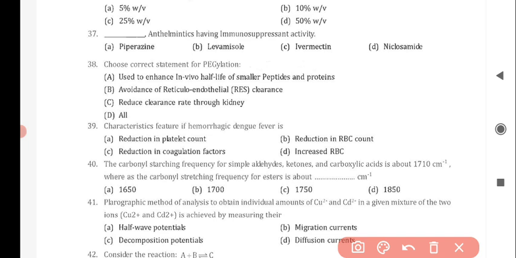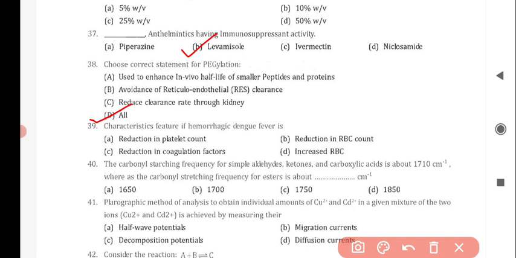Next question is, which anthelmintic has immunosuppressant activity? And the correct answer is option B, levamisole. Next question is, choose correct statement for pegylation. And the correct answer is option D, that is all the statements are correct, that is used to enhance in vivo half-life of smaller peptides and proteins, avoidance of reticuloendothelial clearance, and reduce clearance rate through kidney.